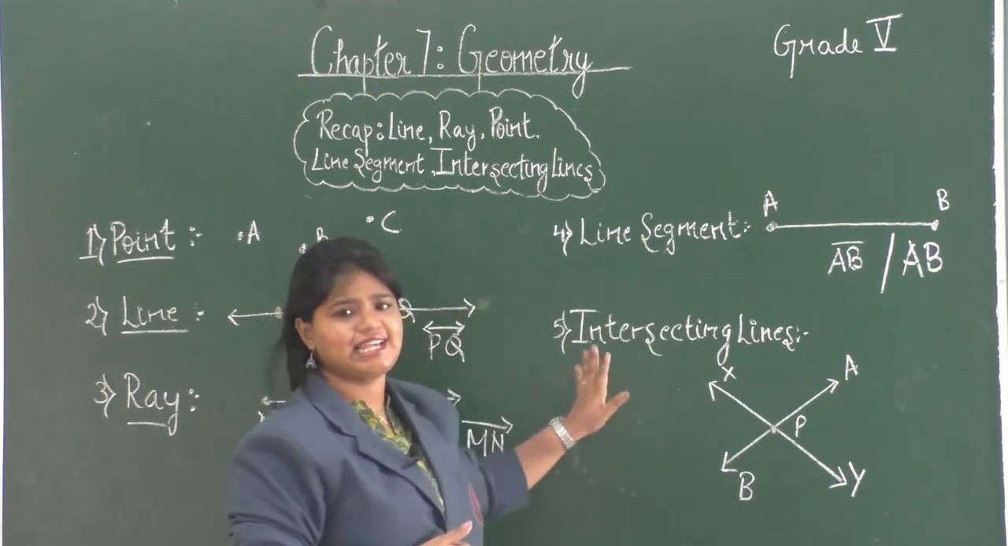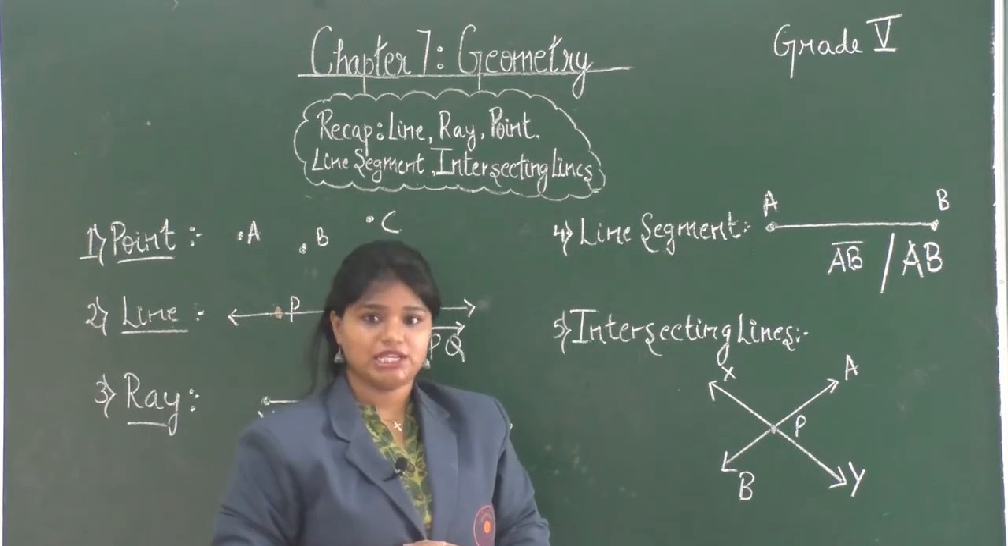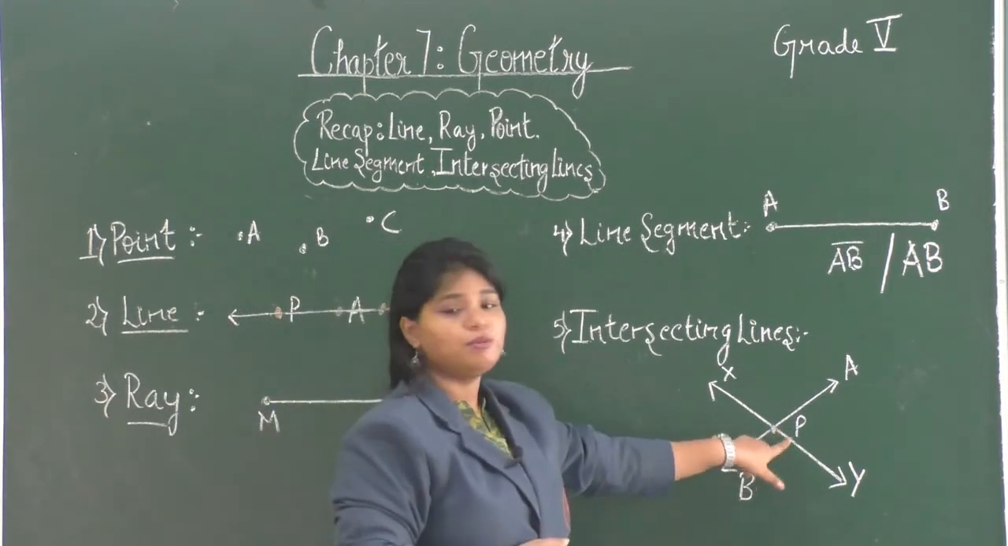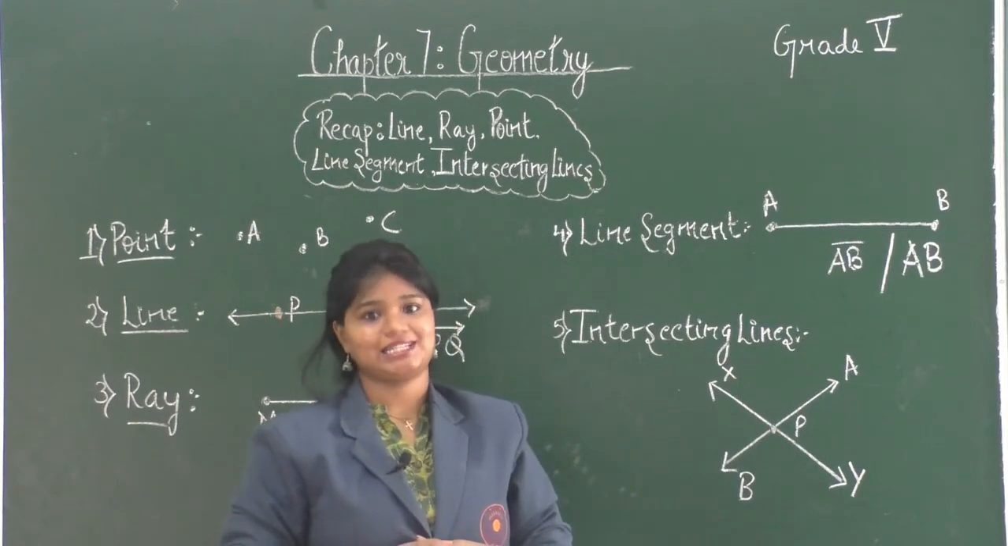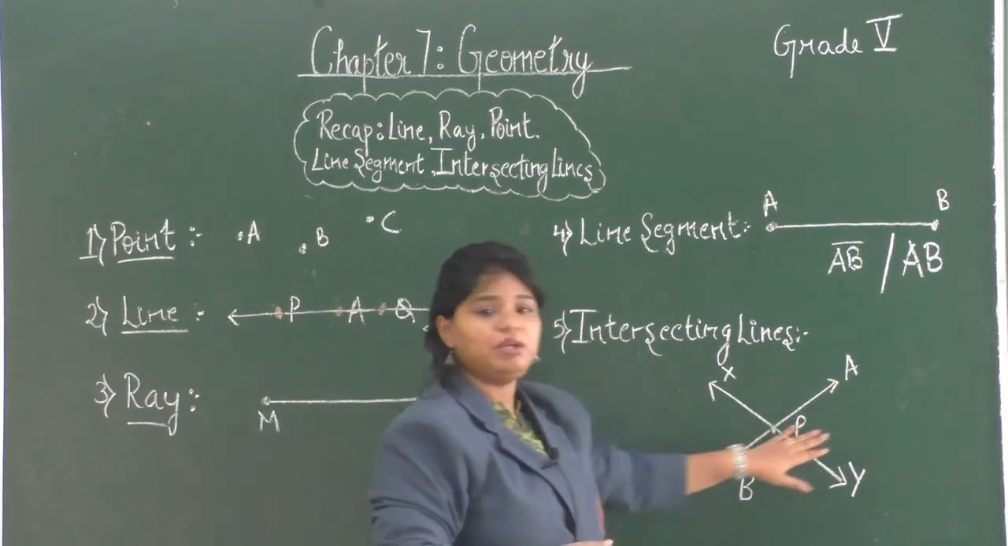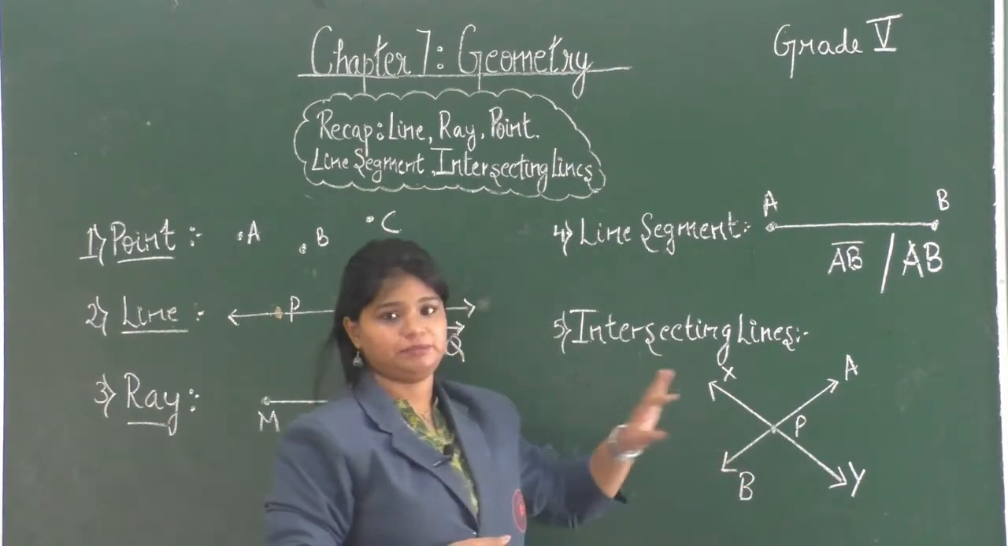Finally, what are intersecting lines? When two rays, two line segments or two lines meet at a point, they are known as intersecting lines. So here we have lines XY and AB meeting at point P.